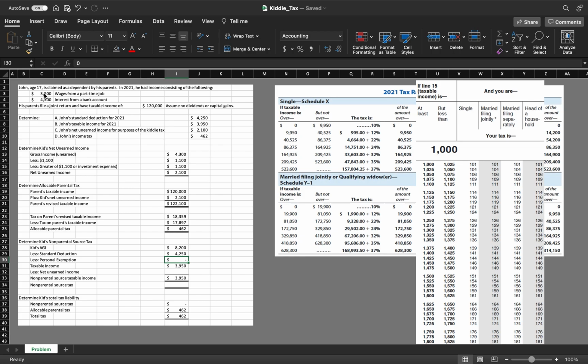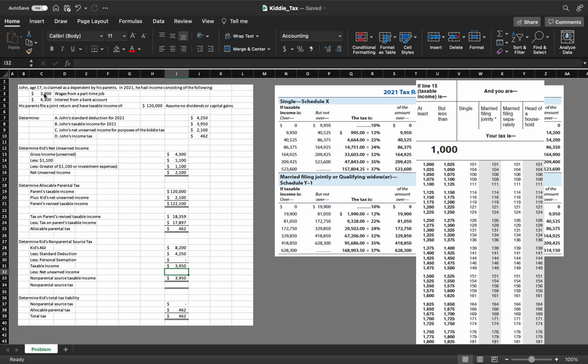The personal exemption is gone away. That was part of the tax changes that happened. I believe it was in 2017 when President Trump signed that. So there's no personal exemption anymore. So his taxable income ends up being $3,950. Now, we also, from there, we're going to get to subtract out the net unearned income.